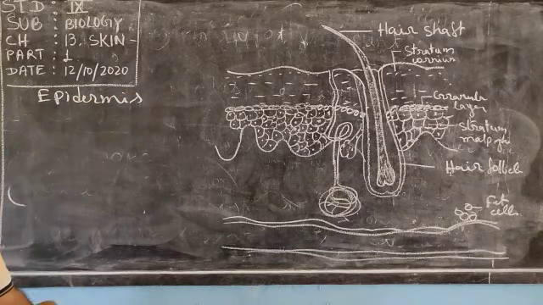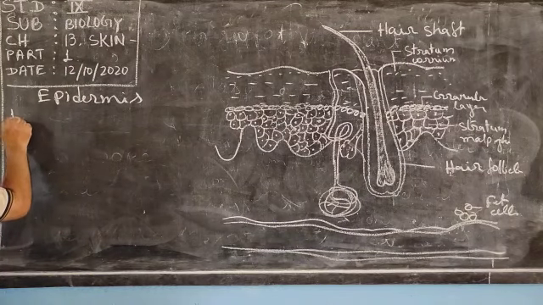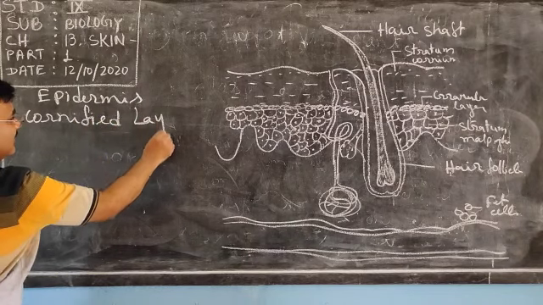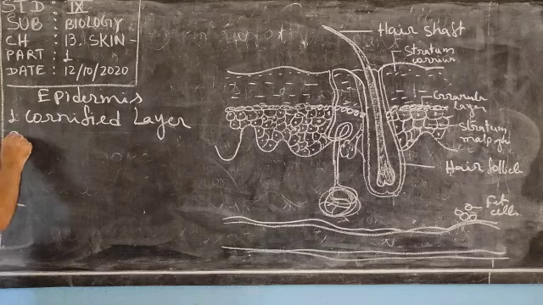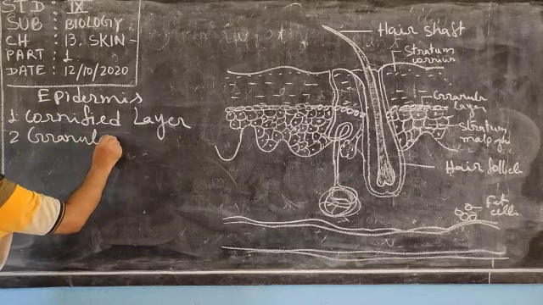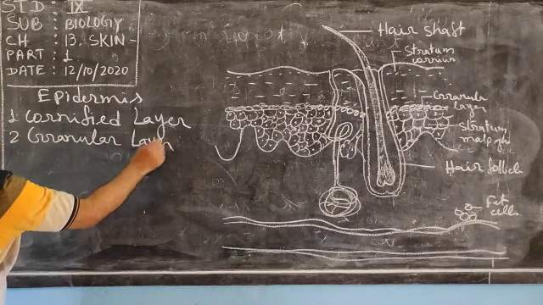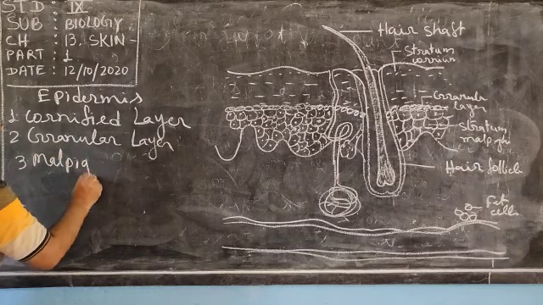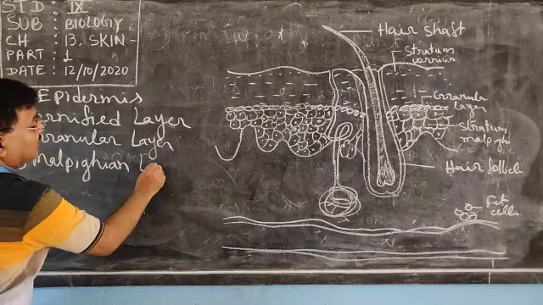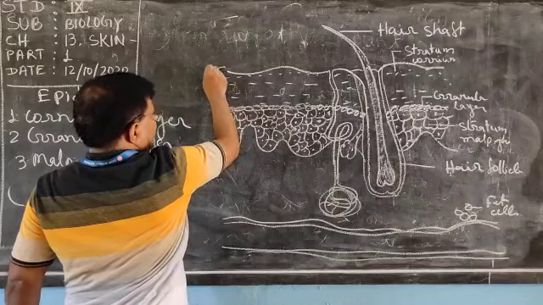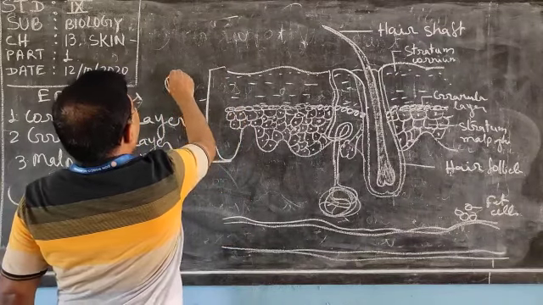Number one is the cornified layer, second is the granular layer, and third is the Malpighian layer.